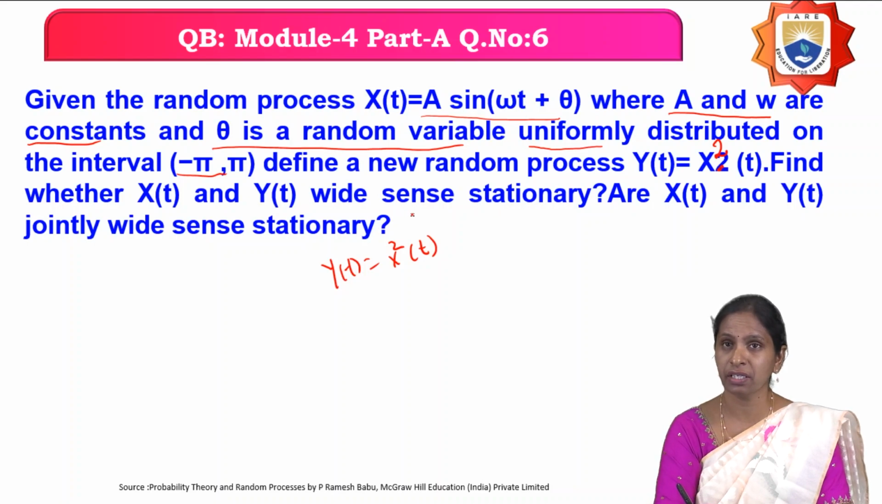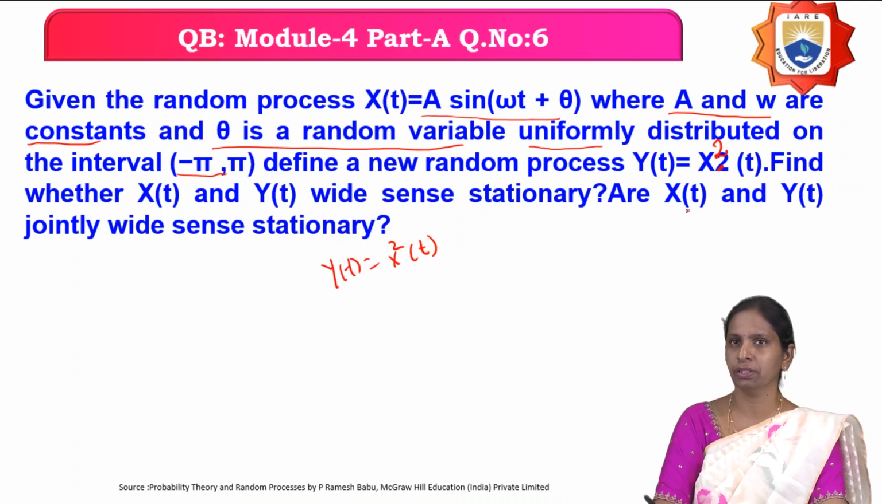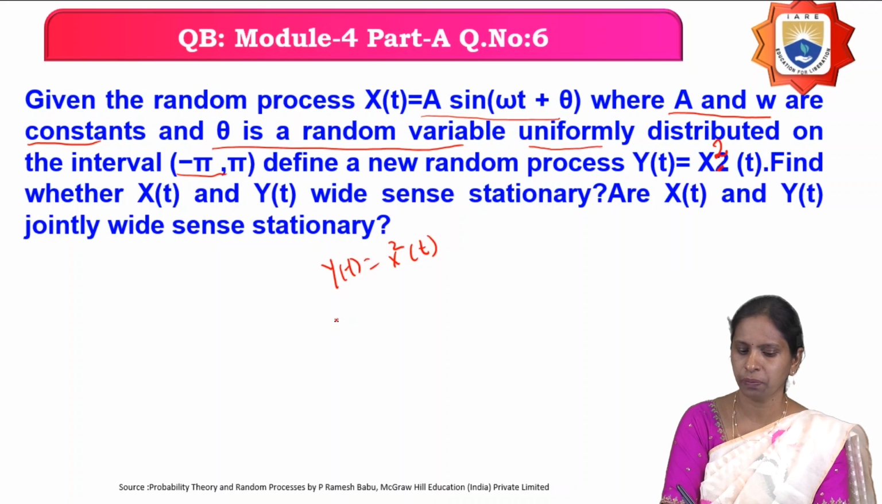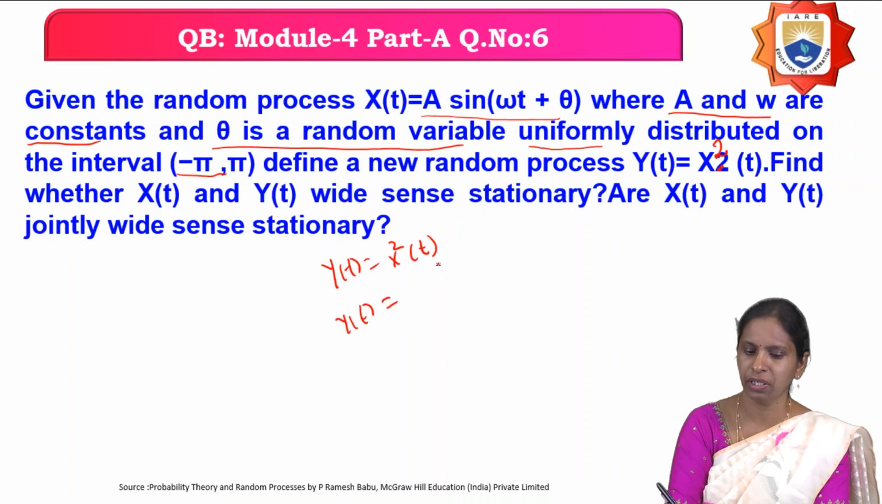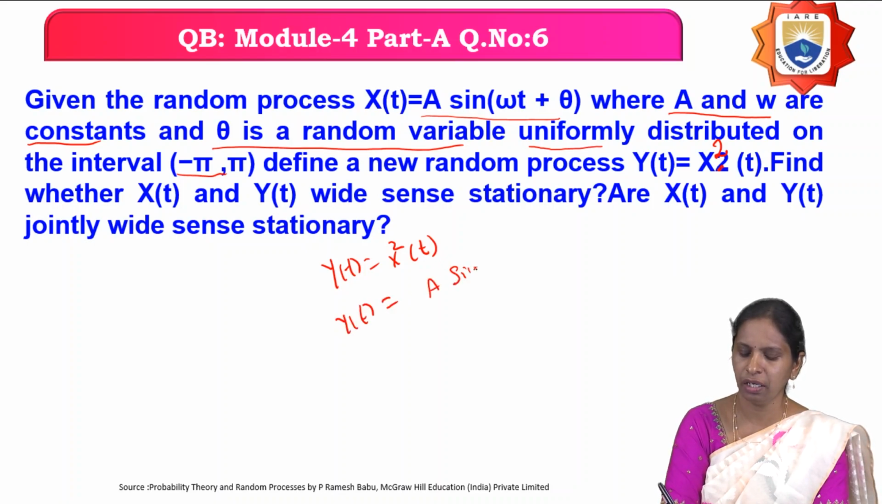So you have to find out individually whether they are wide-sense stationary, and then find out whether x of t and y of t are jointly wide-sense stationary. What is y of t? Nothing but x square of t. What is x of t? A sin of omega t plus theta. You have to square it, so y of t equals a square sin square of omega t plus theta.